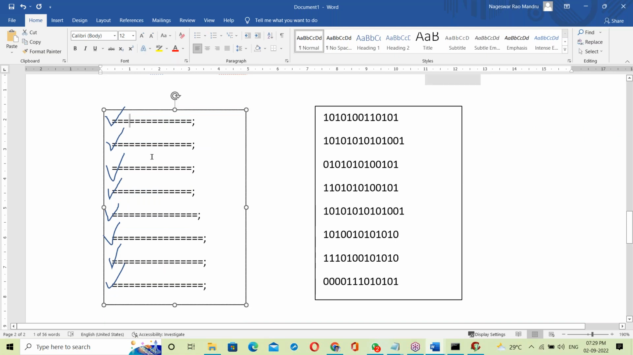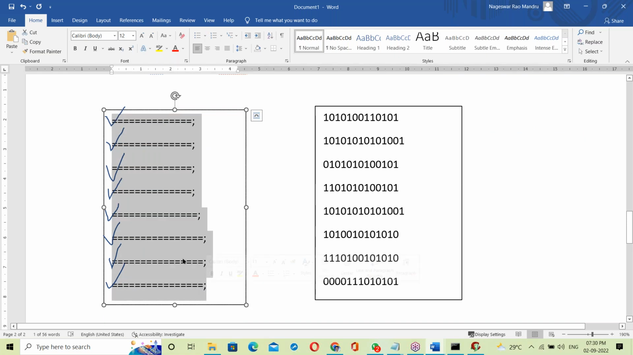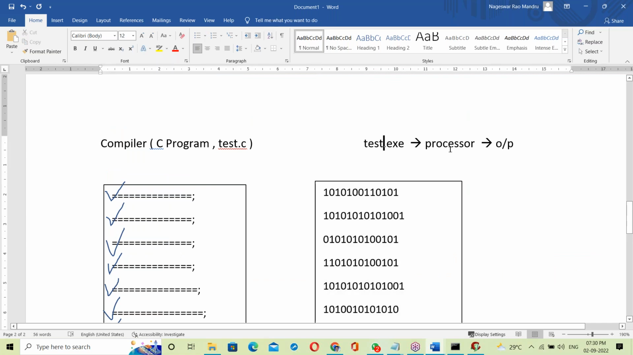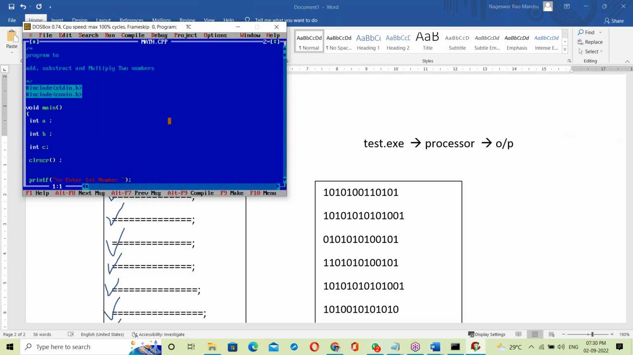Okay. So the compiler checks the whole program from top to bottom. If no errors, it generates one exe file. That exe file is given to the processor. The processor takes that exe file, generating output simply here. Yes, let me show that exe file.